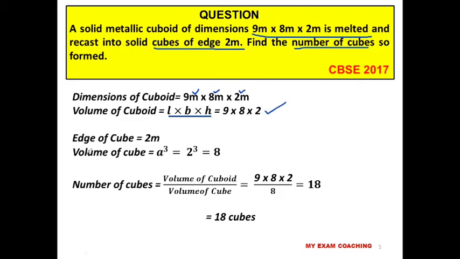Volume of cube: one edge is given to us in the question. Edge of the cube is equal to 2 meter. Volume of the cube will be side cube, that is a cube, which means 2 cube here. So 2 cube is equal to 8.